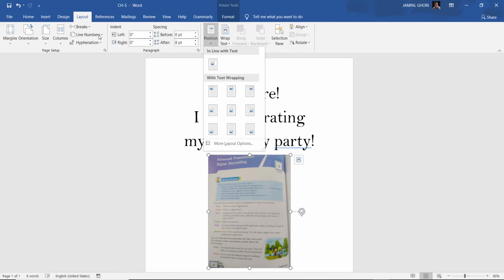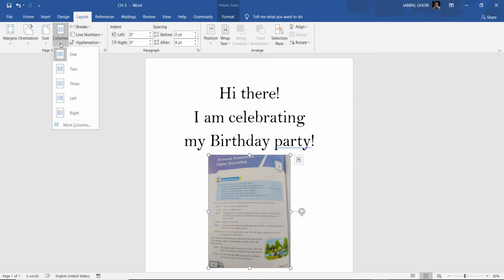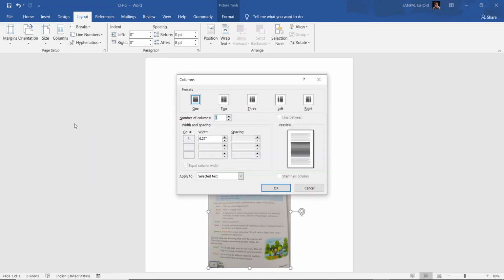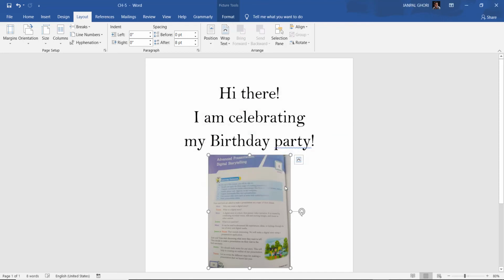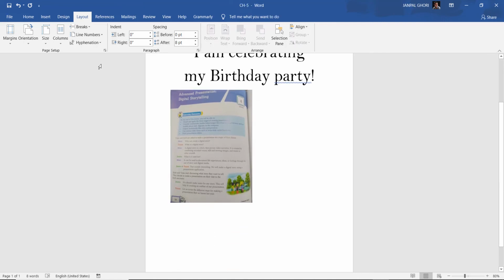How do you want to do it: left, right, or more columns? There are more columns also. You can see here three columns, left, right, and you can create it this way.